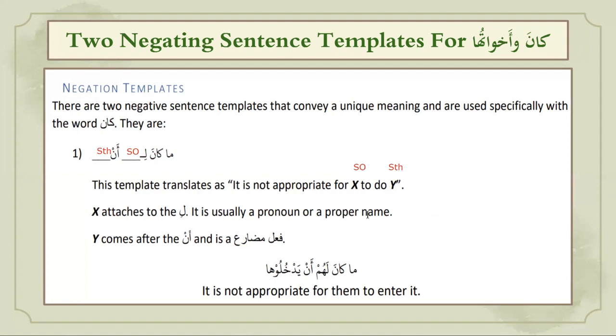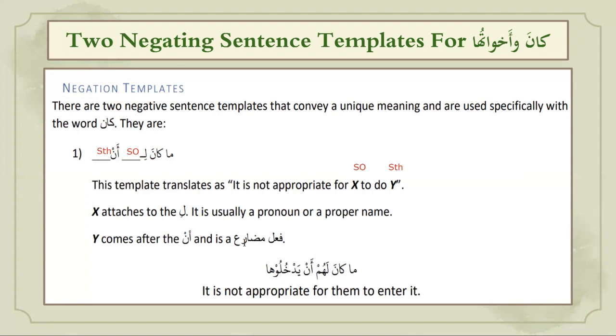After li, you can have a pronoun like hu, huma, hum, ha, huma, hunna. Not independent, because after li, after harf jar, you have an attached pronoun. So hu, huma, hum, ha, huma, hunna, ka, kuma, kum, ki, kuma, kunna. So after li you can have a pronoun, or a proper name of someone. So ma kana li someone, and then an, and after an you have fi'l mudari, present tense,